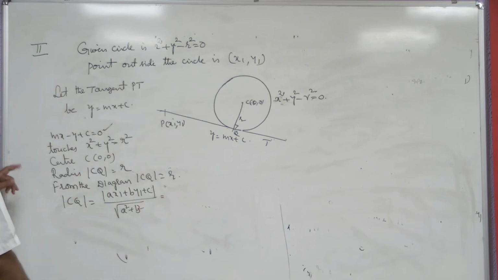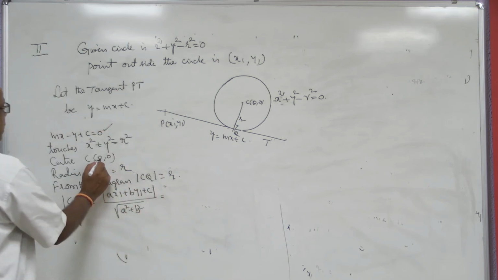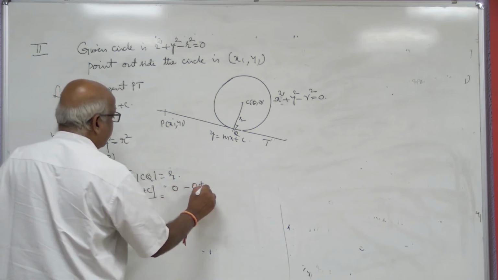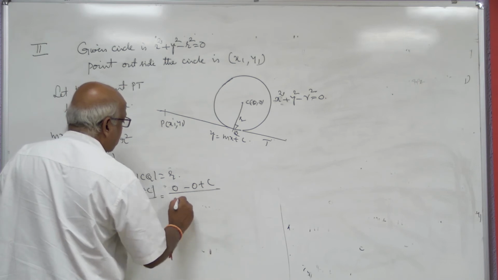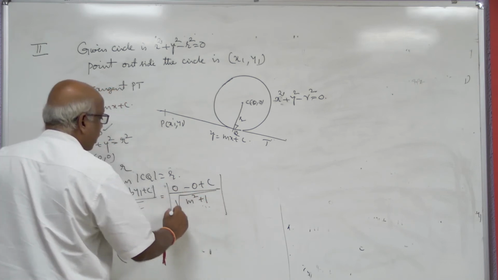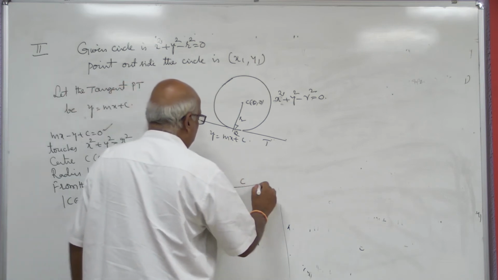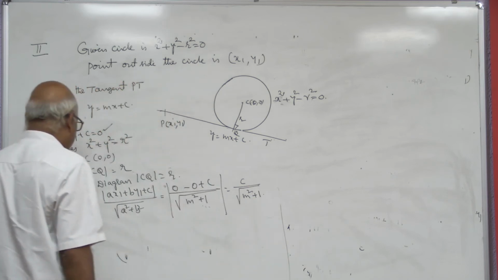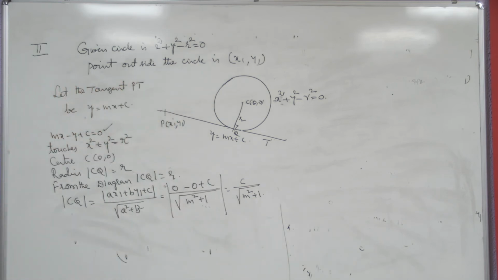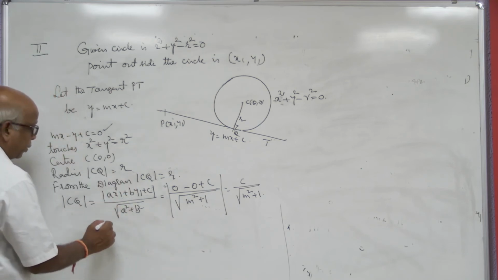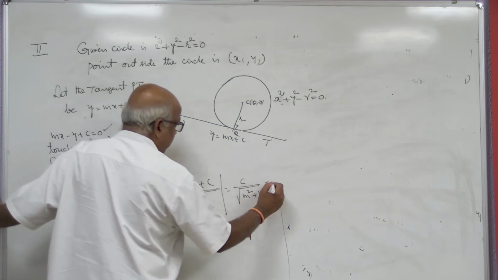Substitute x equal to 0 and y equal to 0: modulus of 0 minus 0 plus c by root of m square plus 1. So c by root m square plus 1 is CQ, and CQ equal to r, so this is equal to r.